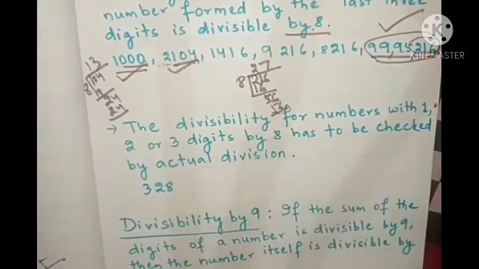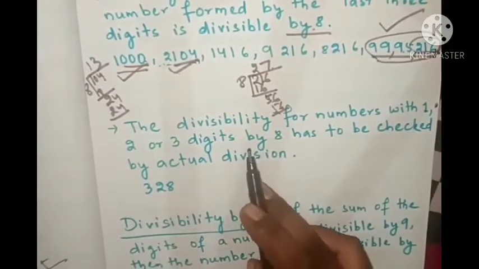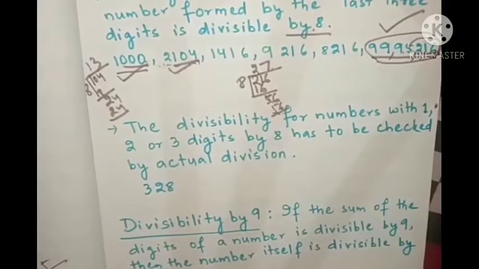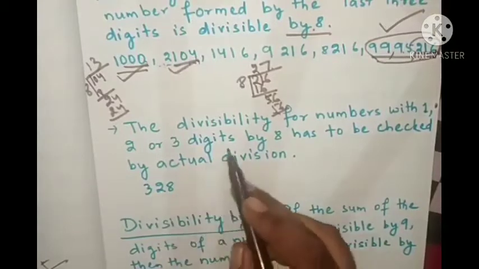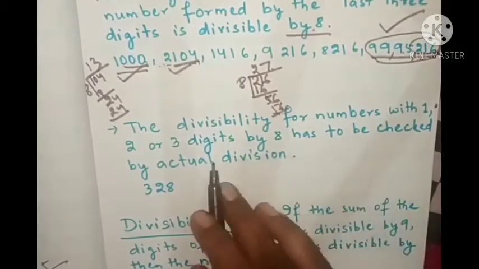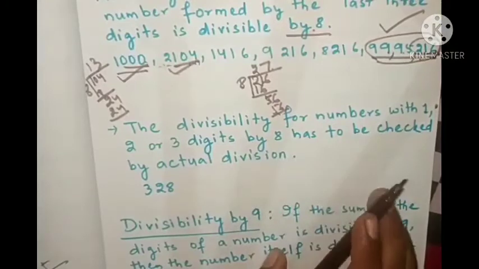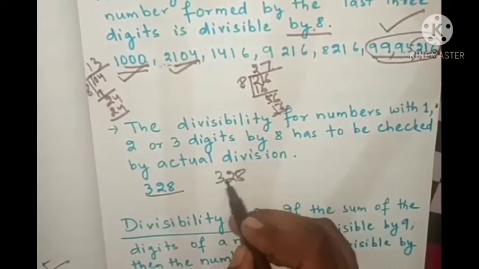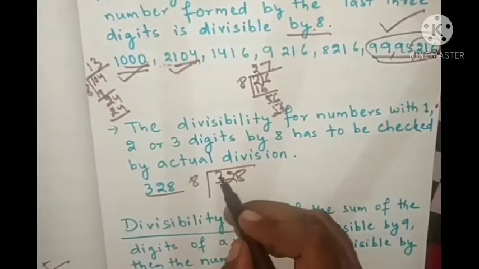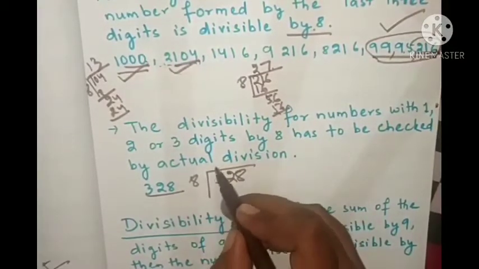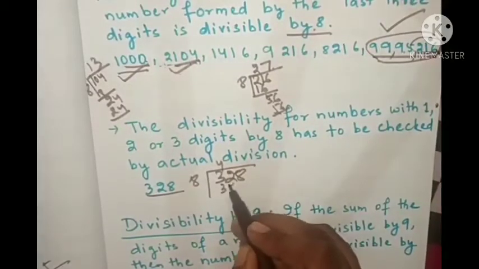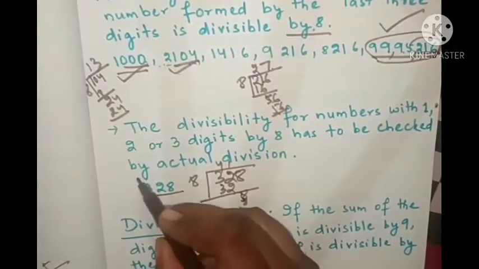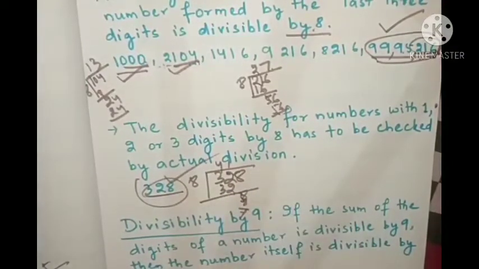The divisibility of numbers with 1, 2 or 3 digits by 8 has to be checked by actual division. Okay. So for 3-digit, 2-digit or 1-digit numbers, you can check by actual division. Like 328. It is a 3-digit number, not more than 3 digits. So we can check by actual division. 8 4s are 32, 8 1s are 8. Like that it is divisible. So we'll check by actual division.